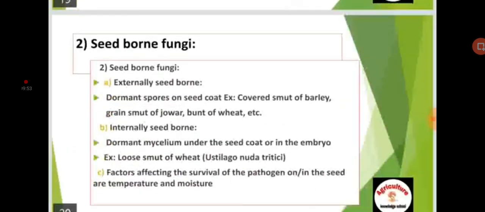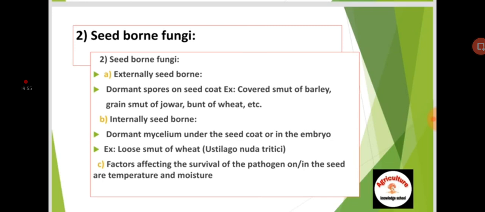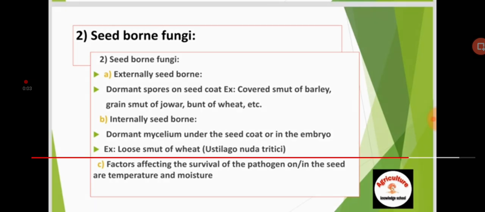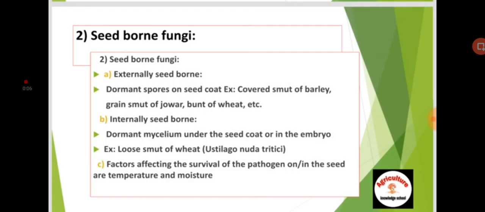Second is seed-borne fungi. For example, covered smut of barley, grain smut of jowar, bunt of wheat. These are externally seed-borne. Internally seed-borne is number C. Factors affecting the survival of the pathogen on or in the seed are temperature and moisture.